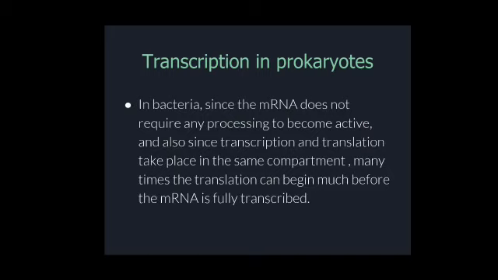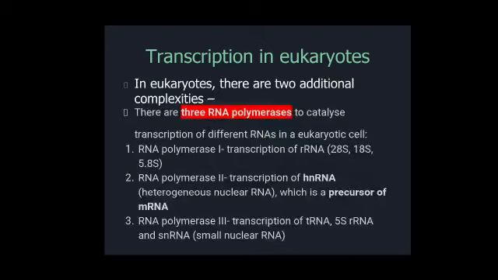But in case of eukaryotes, the case is not similar. As you know that this transcription process actually takes place in the nucleus in case of eukaryotes, and then later on this mRNA is transported to the cytosol, and there it performs the translation process. So in eukaryotes there are some complexities as well. So what are these complexities?